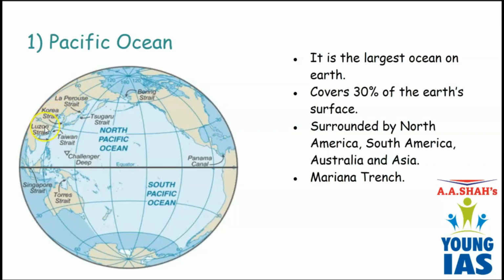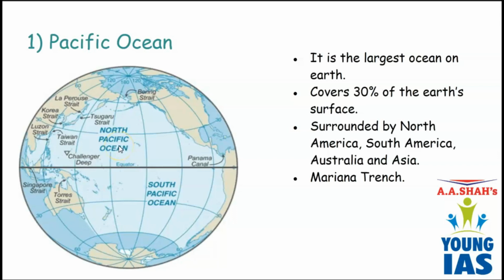We can only see some portion of Asia, because the other half of Asia is towards the other side of the earth. So Asian continent and Australian continent. This continent is Australia, and the continent towards the southern pole is Antarctica. So Pacific Ocean only bounds North America, South America, Asia and Australia. It does not go beyond the portion towards the southern pole. Pacific Ocean, being the largest ocean, covers 30% of the Earth's surface.